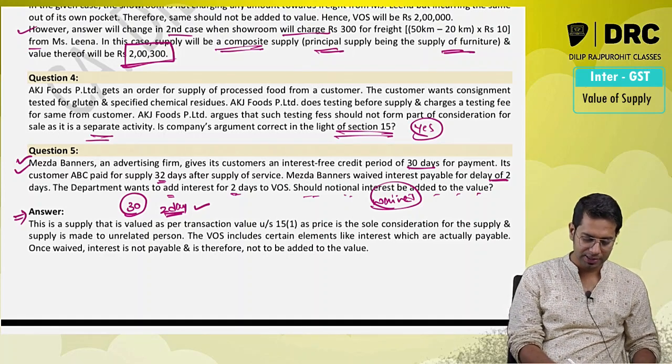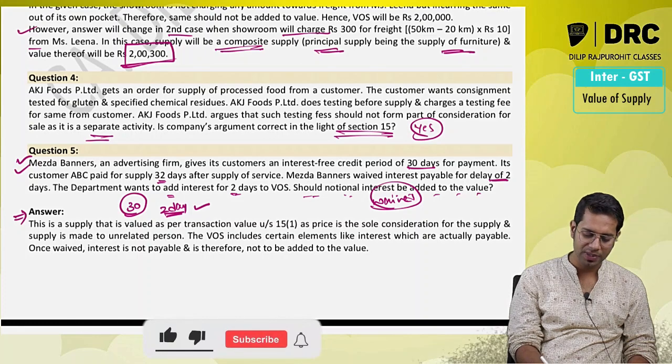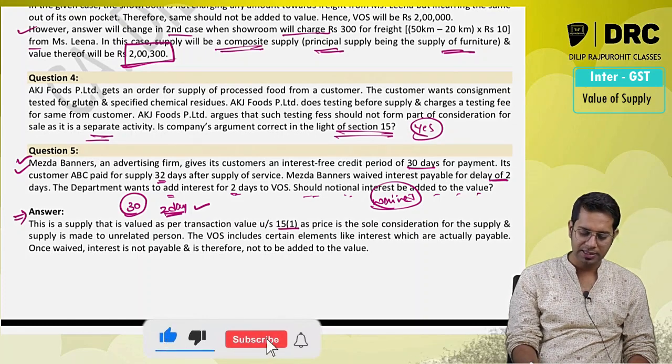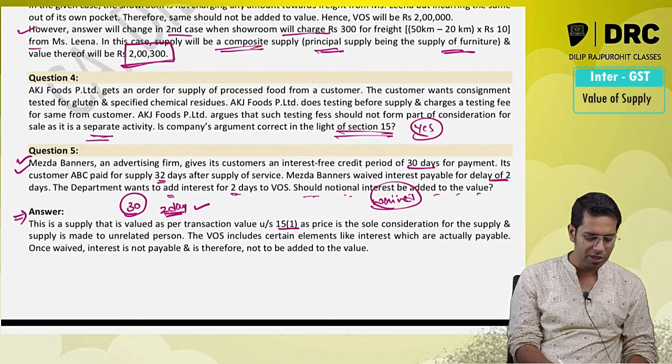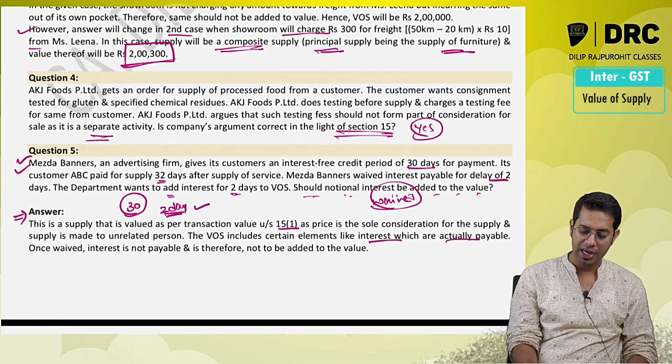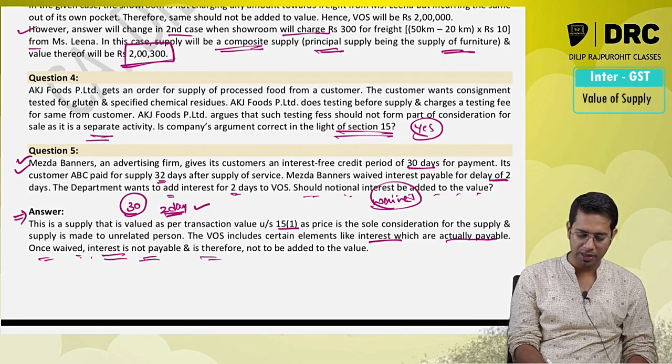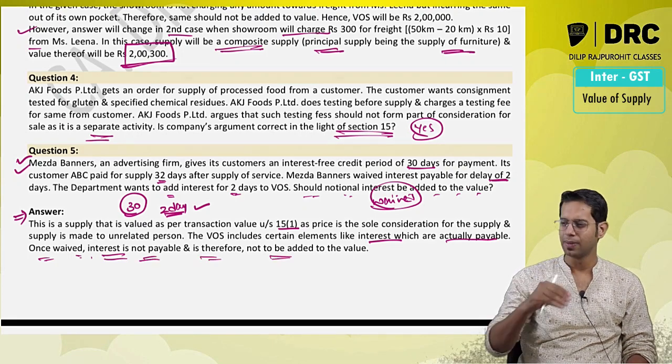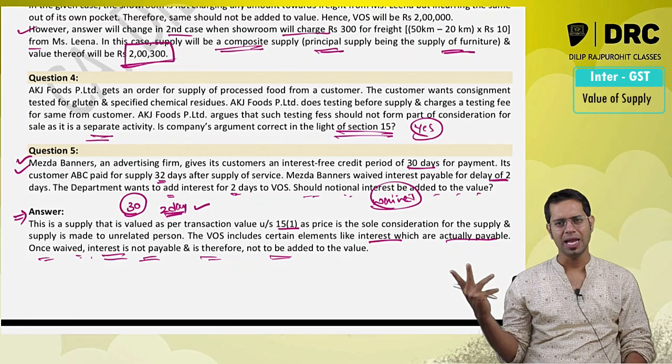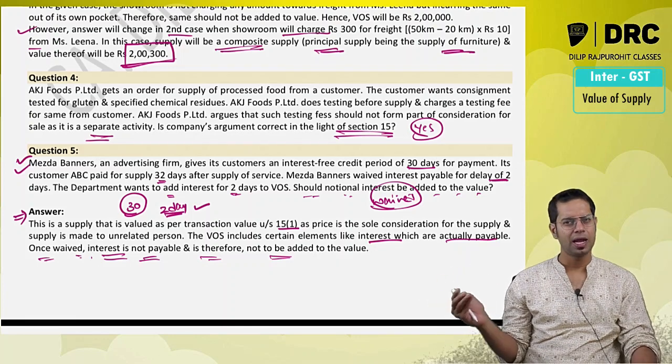So this is a supply that is valued as per section 15 subsection 1, as price is the sole consideration for supply and the supply is made to an unrelated person. The value of supply includes certain elements like interest which are actually payable. Once it is waived off, interest is not payable, therefore it will not be added in value of supply. So if interest is payable only, then I'll add. If it is waived off, then I am not going to add.